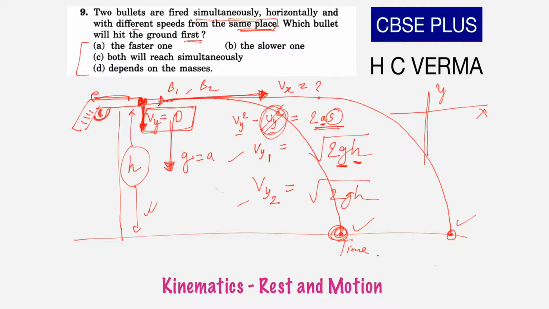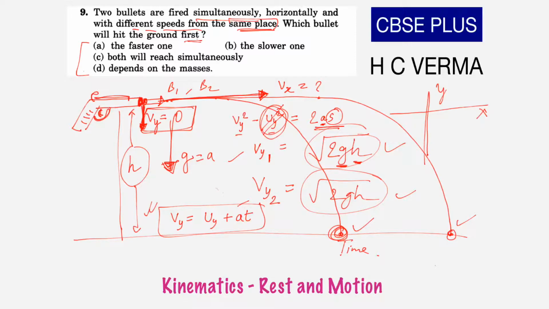So both the final velocities are the same. Now we know the final velocity here for both the bullets. The initial velocity is already discussed: two bullets are fired simultaneously, horizontally, and with different speeds. But the vertical part is the same because we have figured it out. Now to find the time, we use final velocity equals initial velocity plus at. V is equal to u plus at. This is our formula.